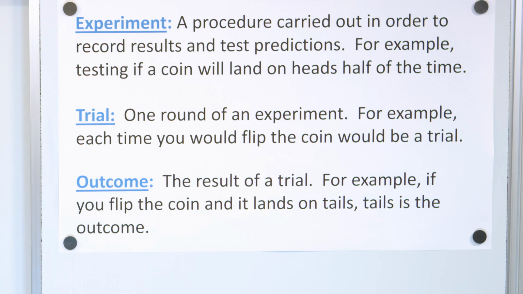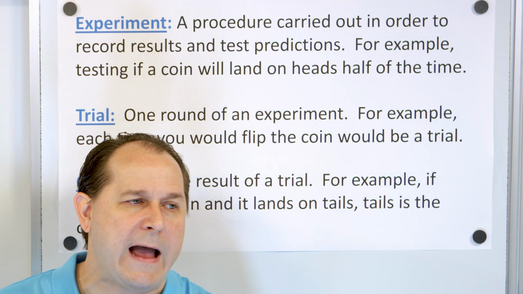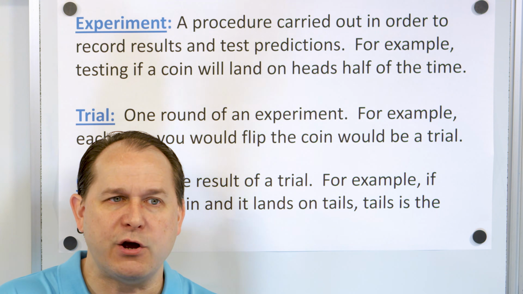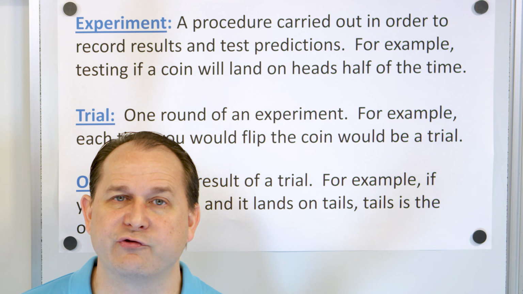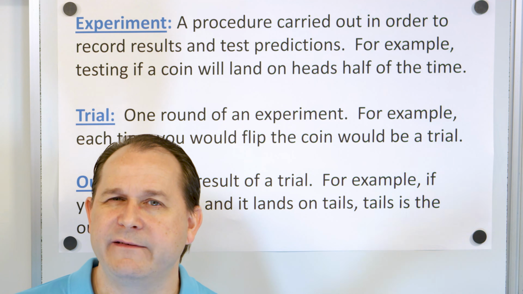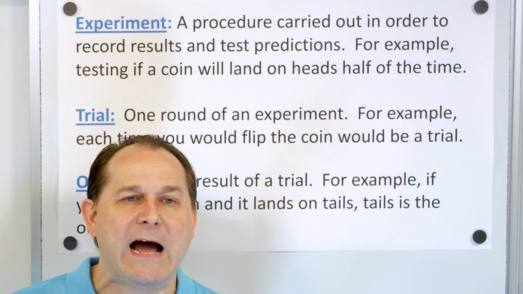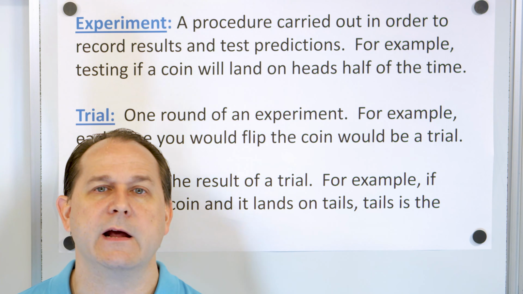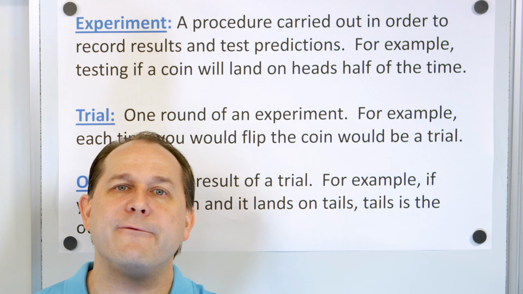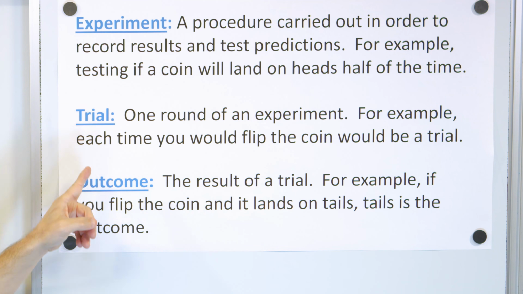So from the top, an experiment is just something I'm going to test, where I'm going to basically perform multiple trials of an experiment to see what happens. For instance, I have a sock drawer, I have some blue socks and some orange socks, and I know how many of each I have, and the experiment might be, I'm going to pull 50 socks out of the drawer. How many do I expect to get? And so I'm going to test that experiment by performing trials of an experiment. And by trials, I mean I do something and measure the outcome. So the trial could be that I take 1 sock out of the drawer and see what I get. And I take another sock out of the drawer and see what I get. In every single trial, I get an outcome.